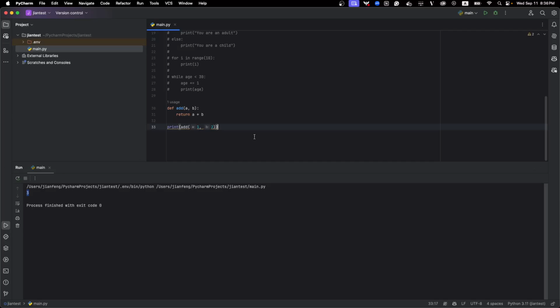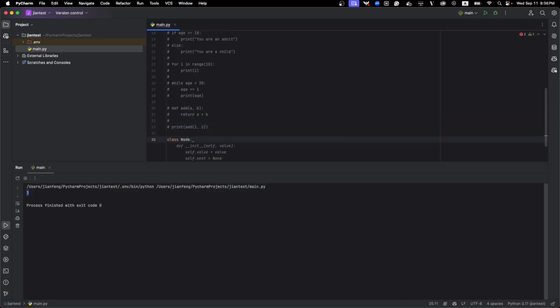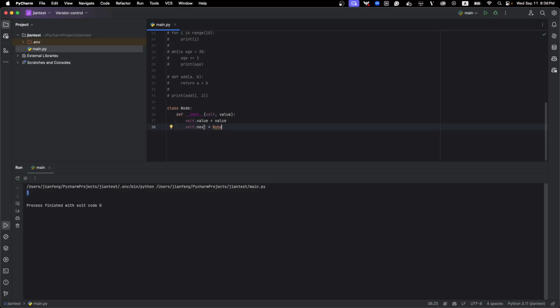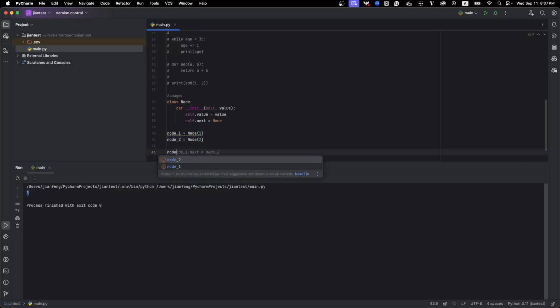And also we can define a class. For example, we define a class Node with a value and a next node, and we can chain it up. For example, node 1 and node 2, and we can point node 1 dot next equals node 2, which means we chain it up.